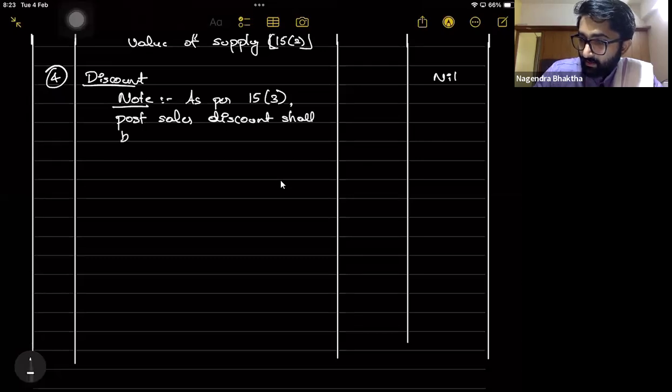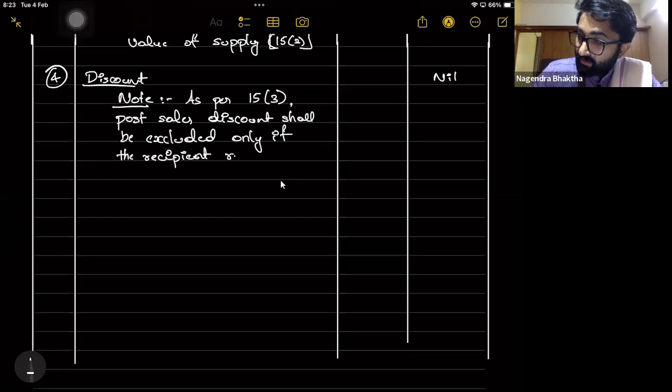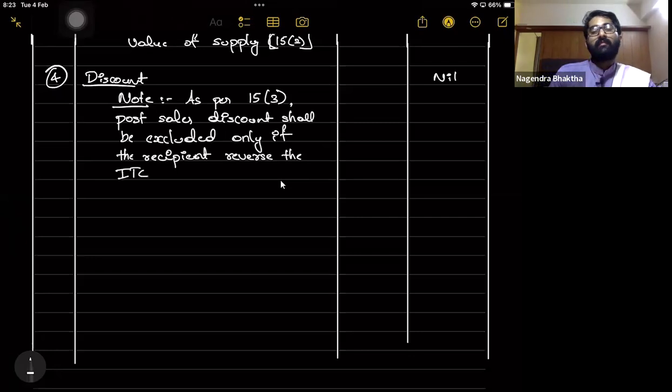shall be excluded only if the recipient reverses the ITC. So that's why we have not taken this. So we have taken it nil.